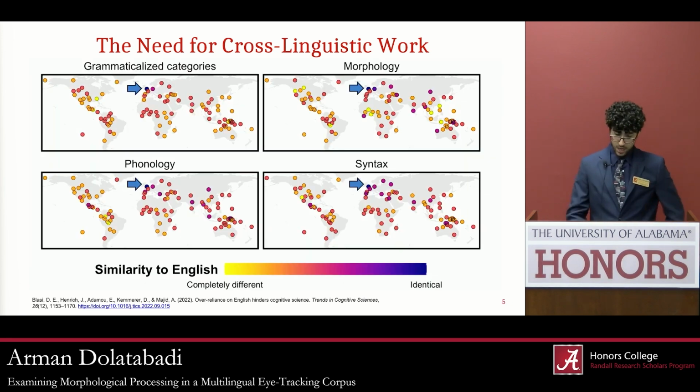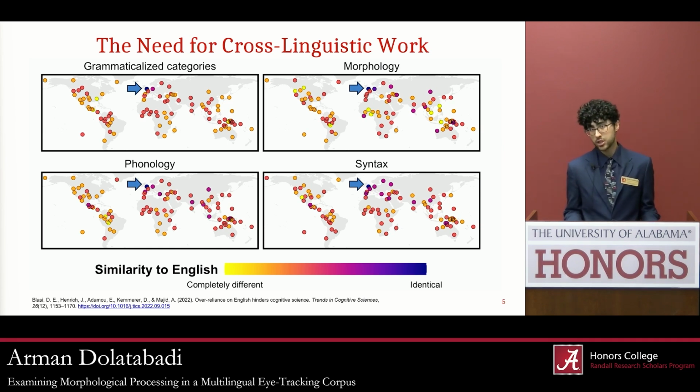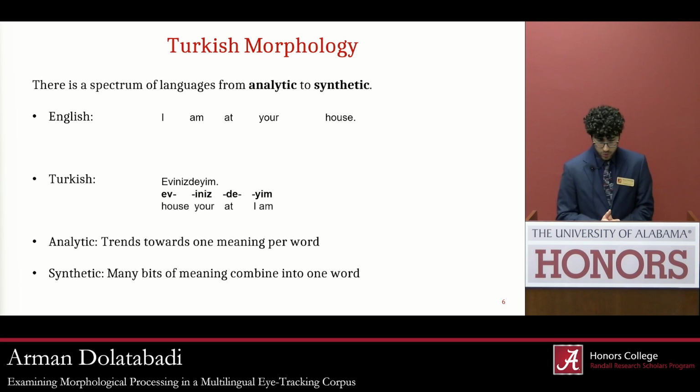So here's a graphic. That arrow, that blue dot being pointed to by the arrow, that's English. And as you can see, it is totally different from practically every other language on the planet. It just doesn't share that much in common with other languages, not in terms of phonology, grammar, syntax, morphology. And so if we were going to build a cross-linguistic model of processing based on English, it just wouldn't be very representative of the world's languages. We can't really tell what's universal and what's language-specific, especially with English. So we see that there's a need for cross-linguistic research.